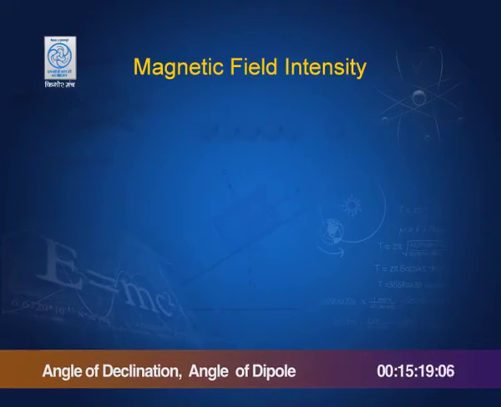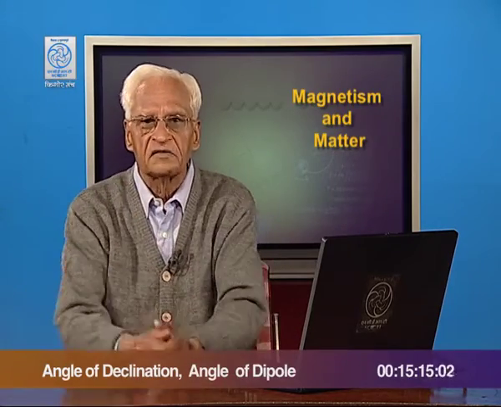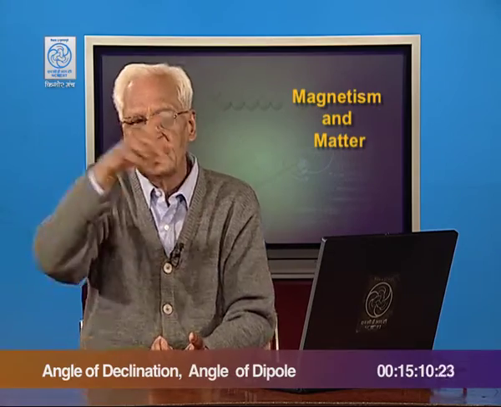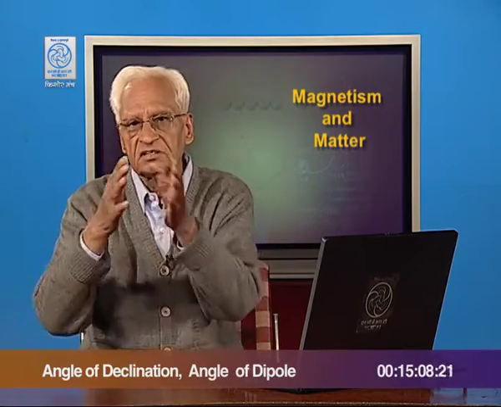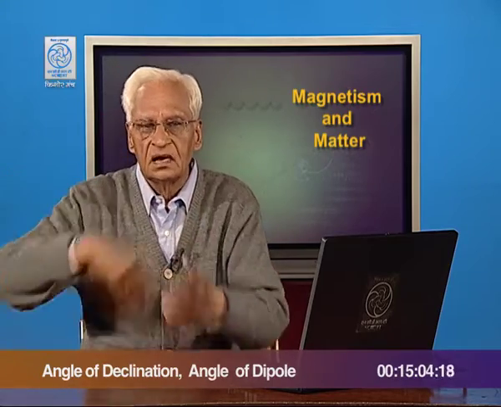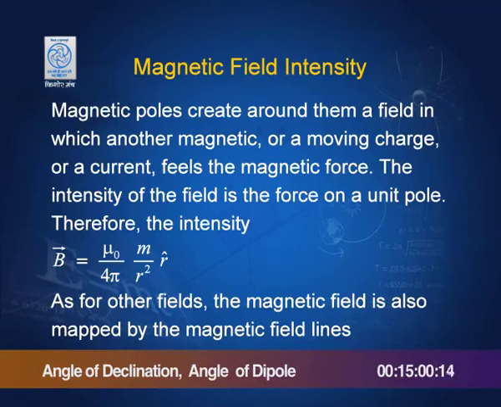The magnetic field intensity we can define in the same way as the electric field intensity. We say that if there is a magnet, it creates around itself a field in which, if another magnet or a current or a charge is coming, then it will feel the effect of this field, and the intensity of this field formally can be defined as this.